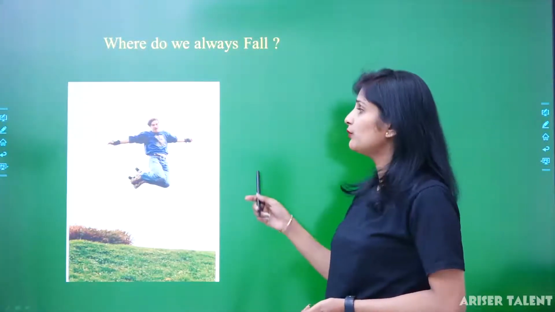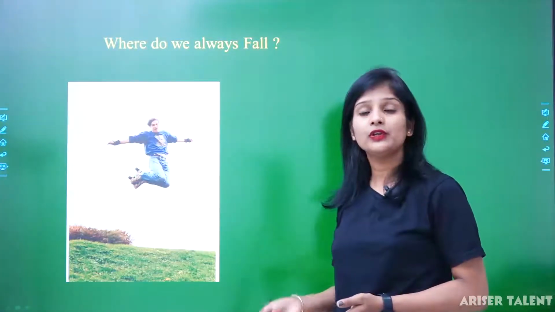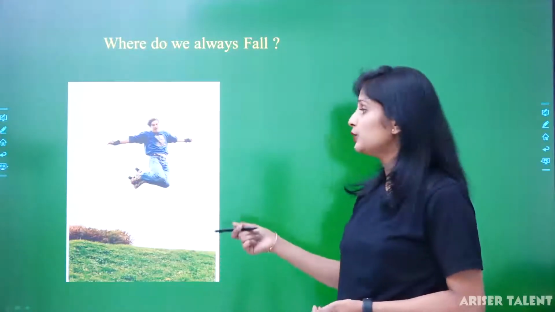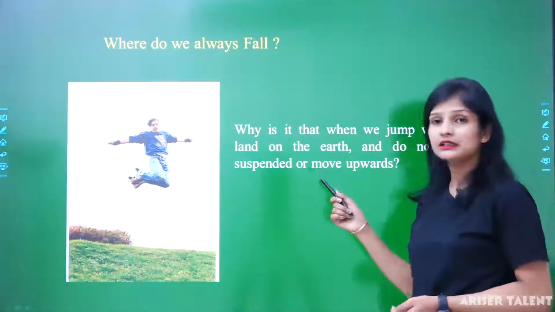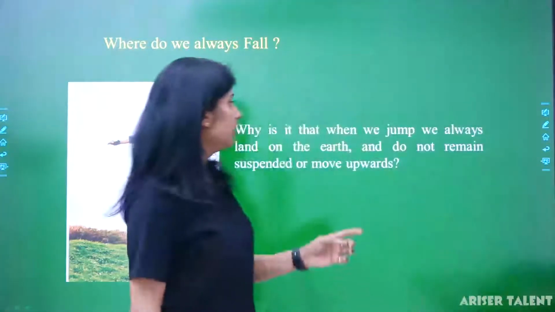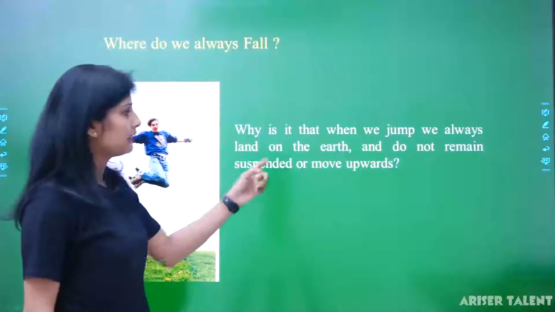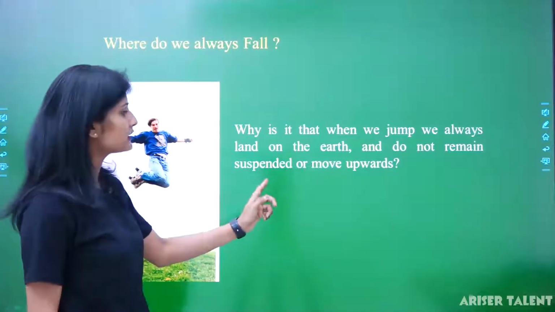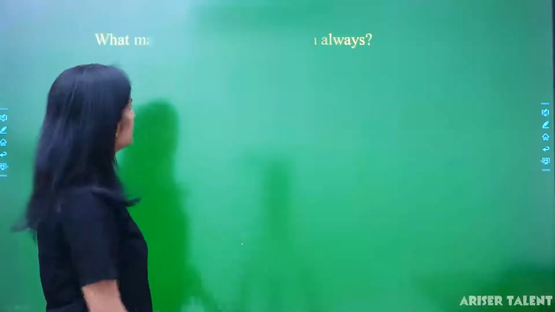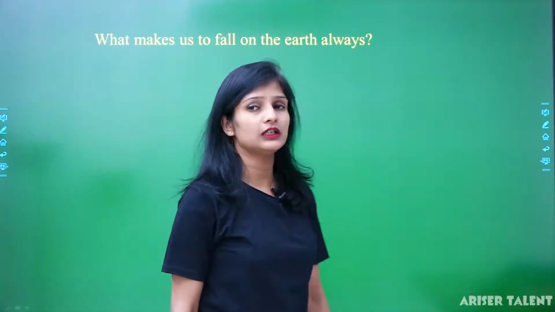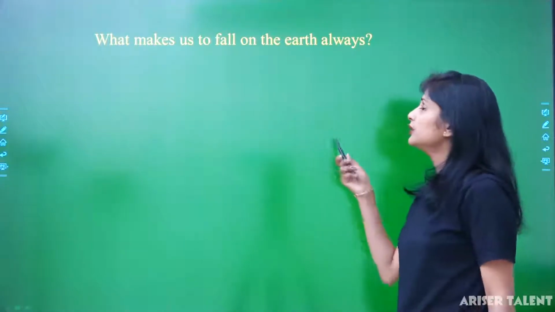Where do we always fall? If you jump, then why do you fall down? What is the reason? When we jump, we always land on the earth and do not remain suspended or move upward. What makes us always fall on the earth?